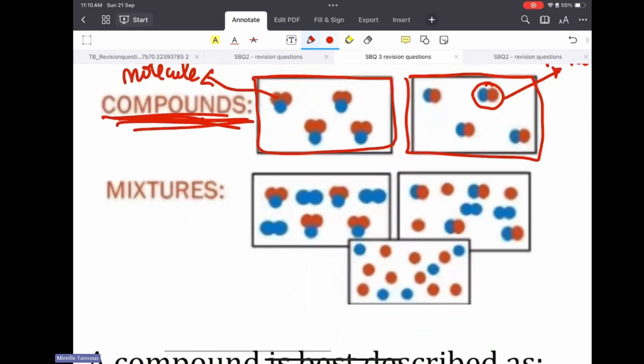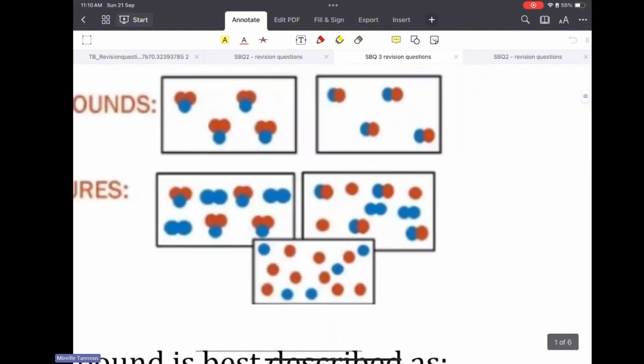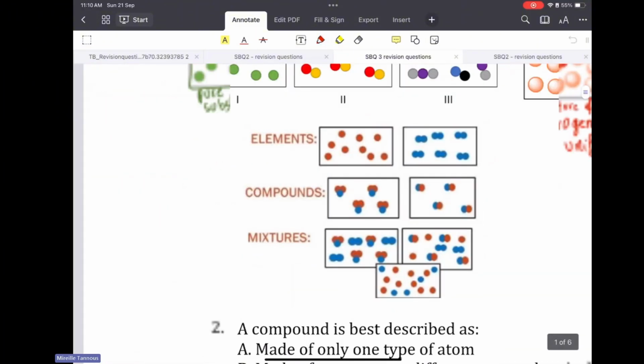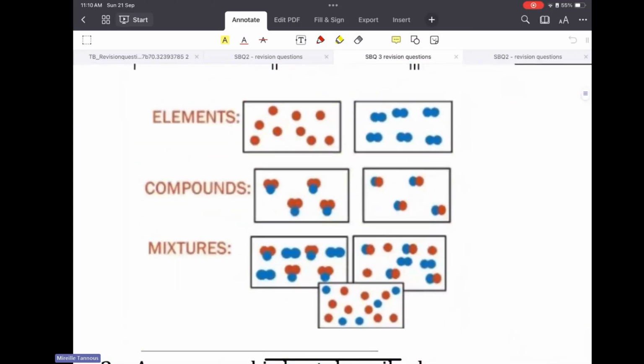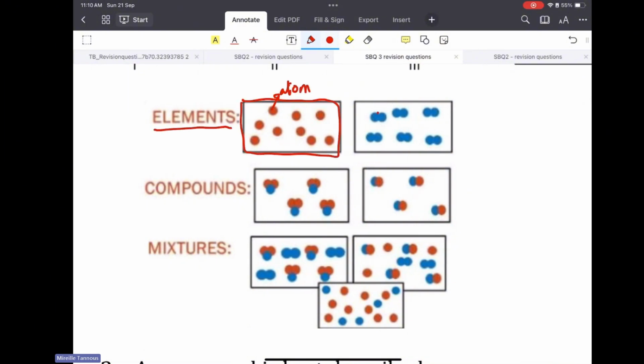Looking at this one, this is a mixture. Oh, what's happening? It got erased. So that's an atom. The whole thing is an element. That's an element. That's a molecule.